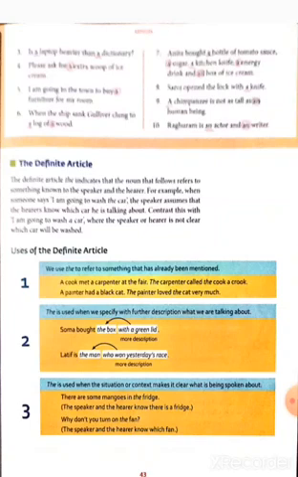Next one, "the" is used when we specify with further description what we are talking about. Sam bought the box with a green lid. More description: Latif is the man who won yesterday's race.